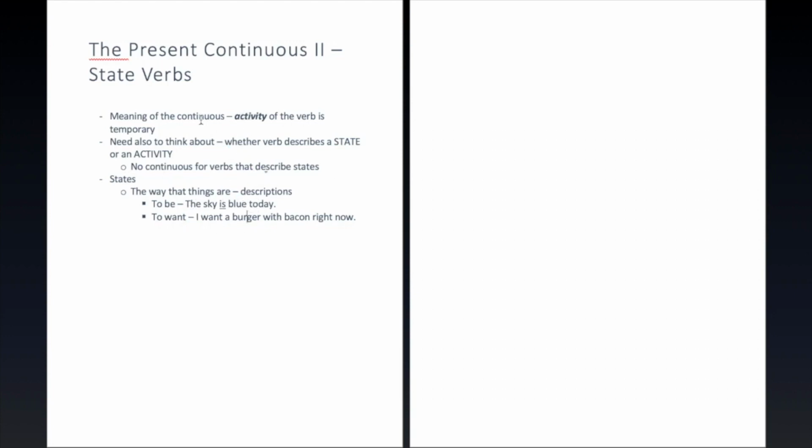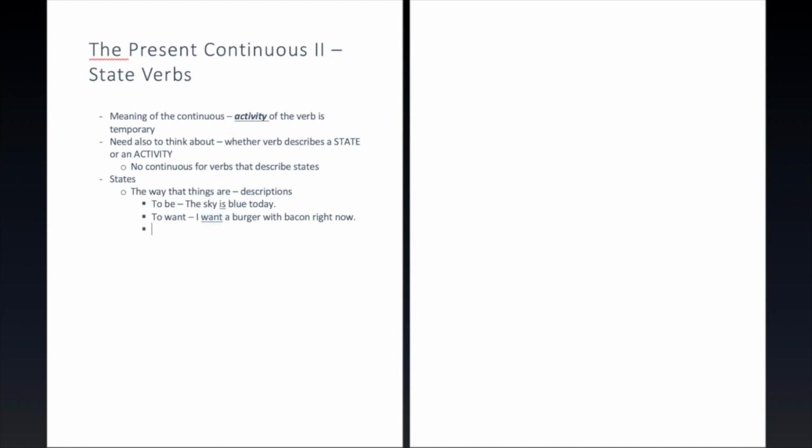We'll only think about this temporary or not temporary thing if we are using a verb that describes an activity. And wanting something is not an activity. You can think about it like, is it a choice? Does the sky have a choice to be blue? Do you have a choice about whether you want a burger or not? Not really.